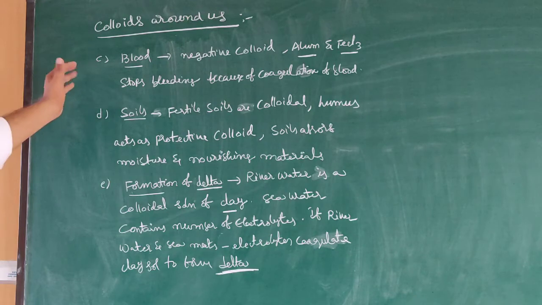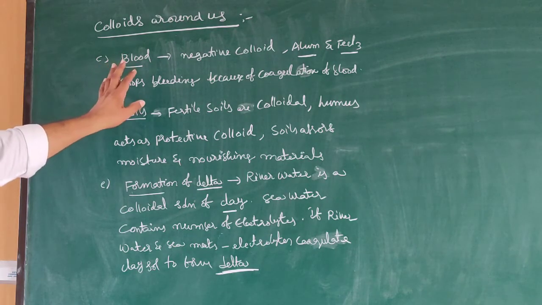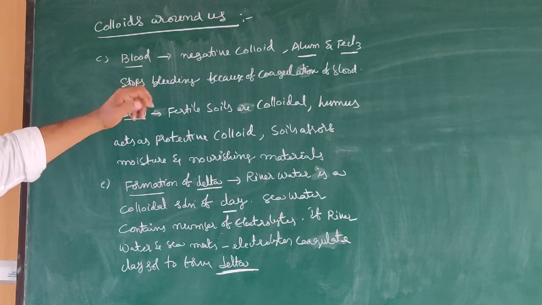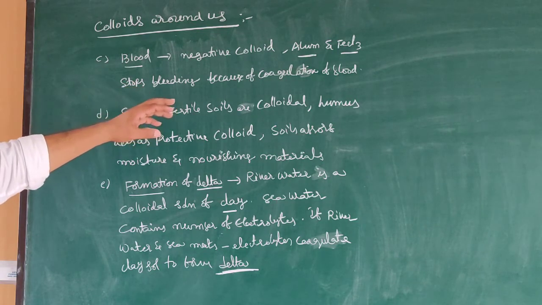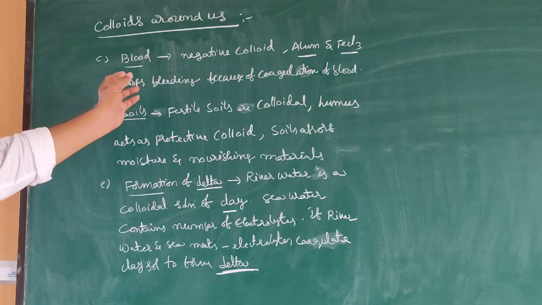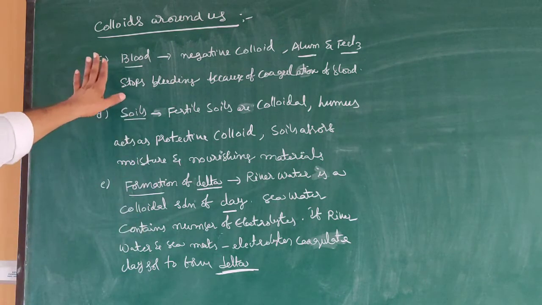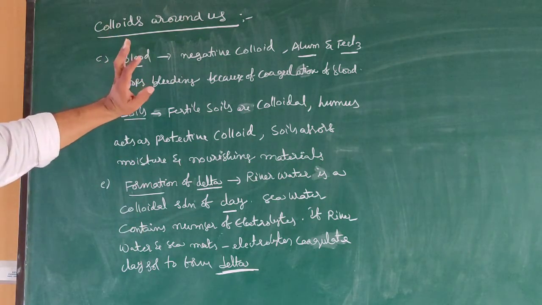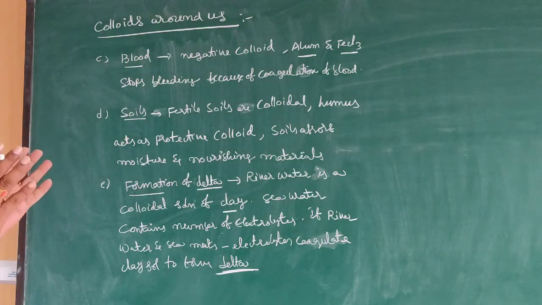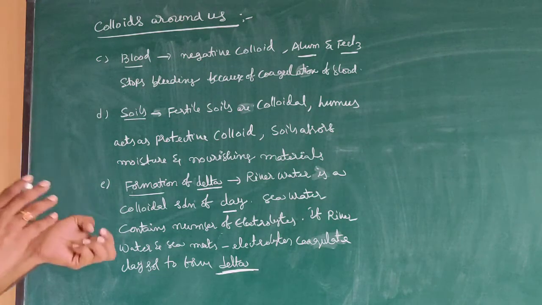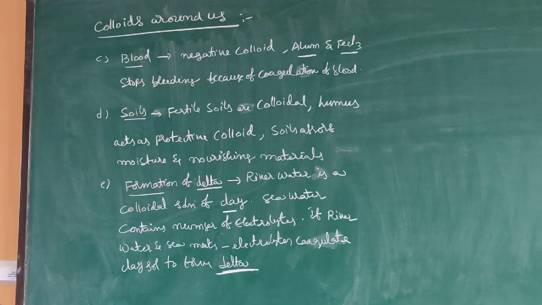Blood. Generally, blood is a negative colloid. If alum and FeCl3 are used, they can stop bleeding because of coagulation of blood. Once again, blood is a negative colloid, and the alum and FeCl3 combination can stop bleeding because of the coagulation of blood.